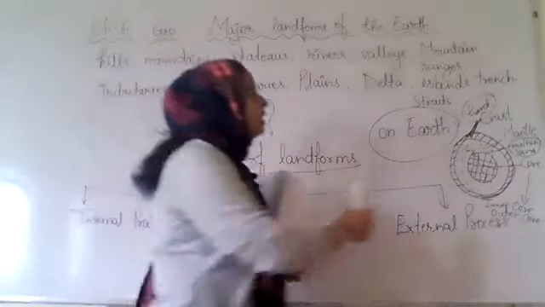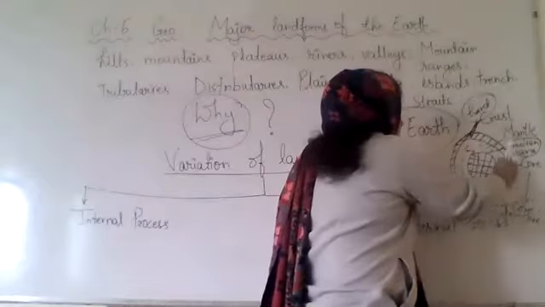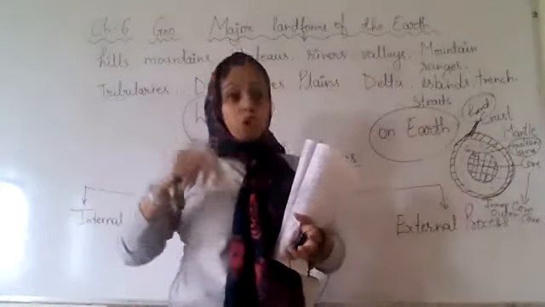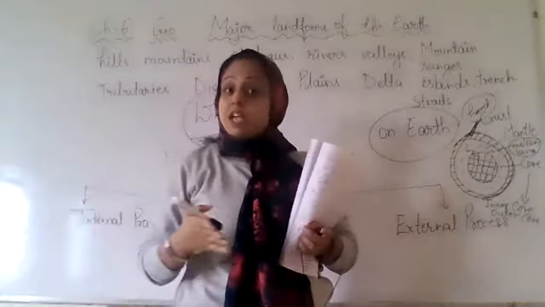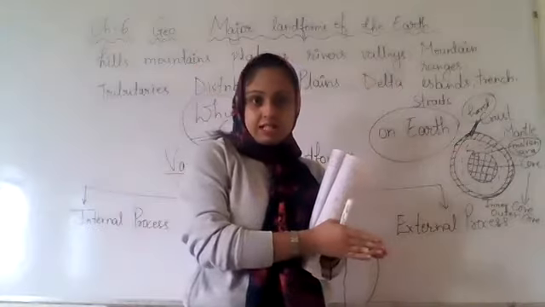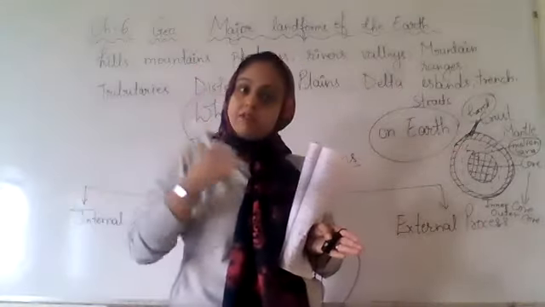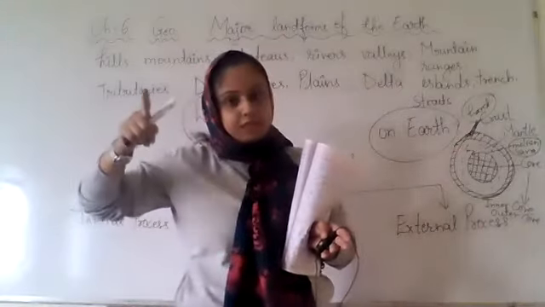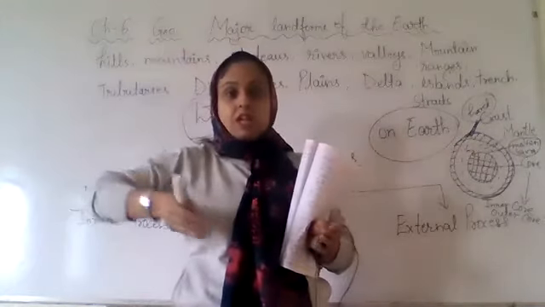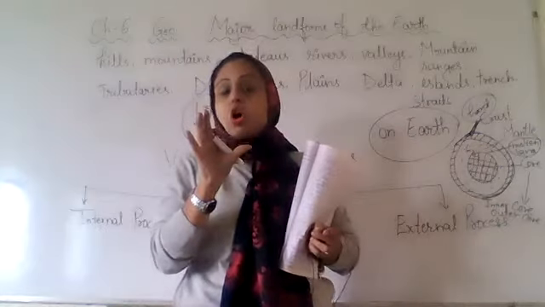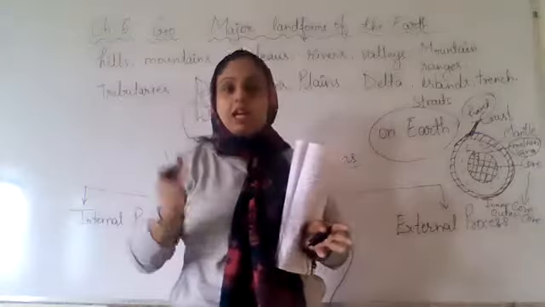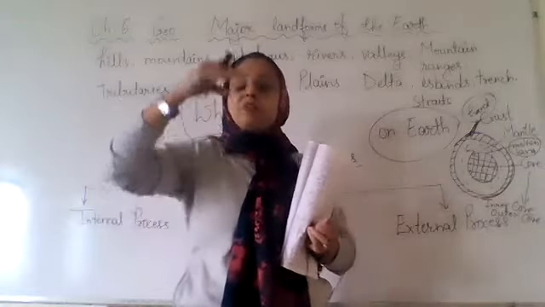Now on this crust we have oceans and we have land also. When we talk about the land, it is not in one whole part. It is basically in different plates.